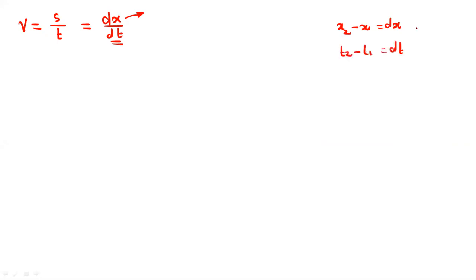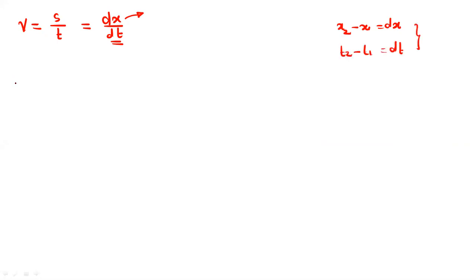So the simple equation for velocity is v = s/t, or sometimes it is written as dx/dt. Here s represents the displacement, and dx/dt represents the change in position. So dx means x2 minus x1, and dt is t2 minus t1.